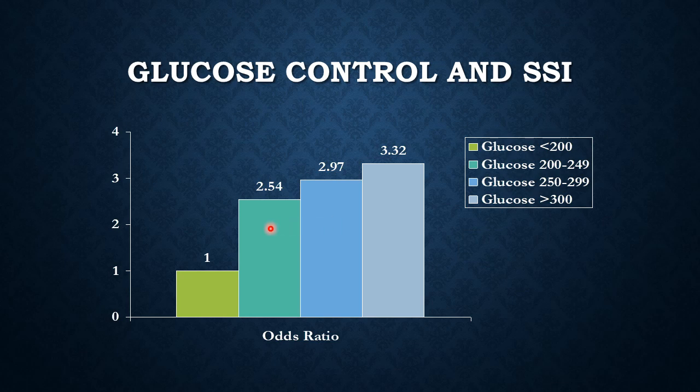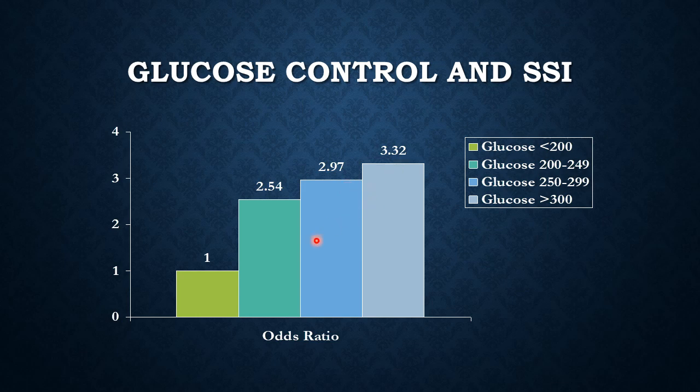So here in this chart we can see that when the blood glucose level in the patient is below 200, the risk factor increases by only 1. So this we can consider as the baseline, and immediately when the blood sugar level ranges between 200 to 250, the chances of wound infection increase by 2.5 times, and similarly here 3 times and 3.5 times.